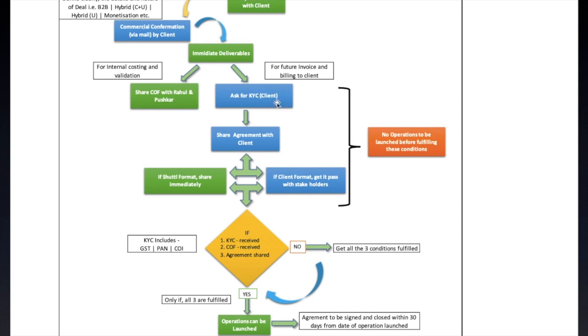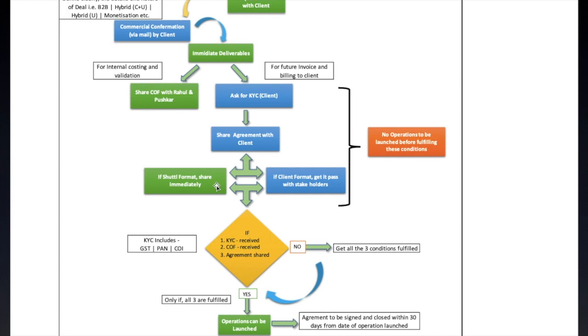When you get the KYC documents, parallelly you could ask for the agreement also. Now there could be two cases. If you share the agreement, the client might say that we want to use the shuttle format for the agreement, which we could immediately share with the KYC mail. Okay, fine, here is our agreement format, please review it and get it signed.